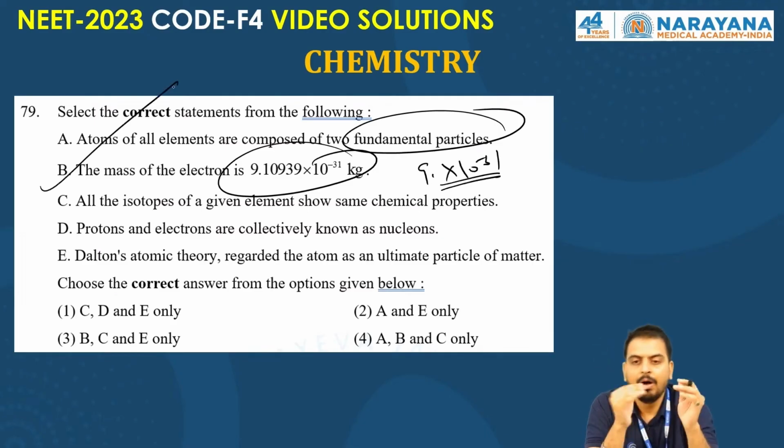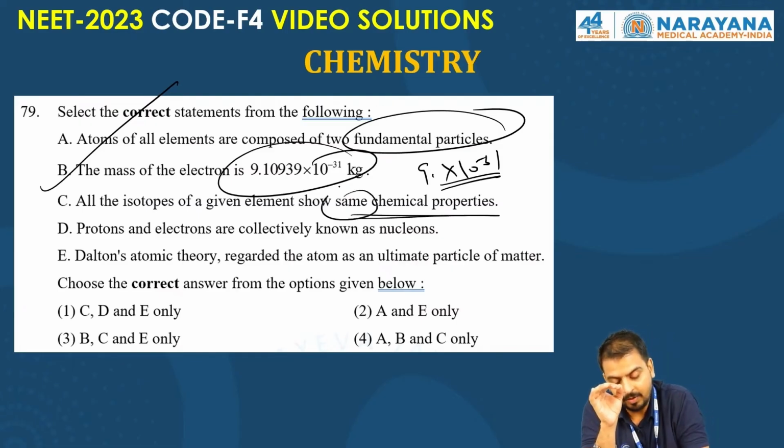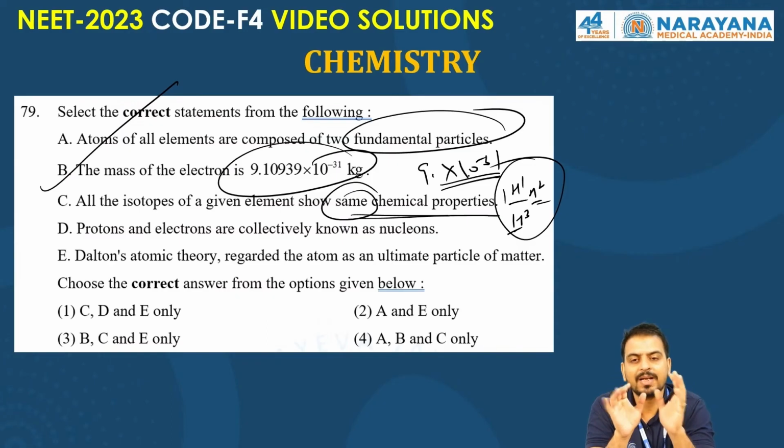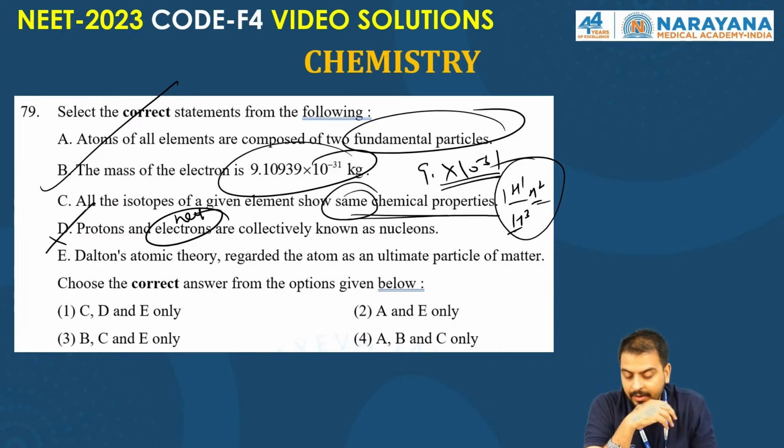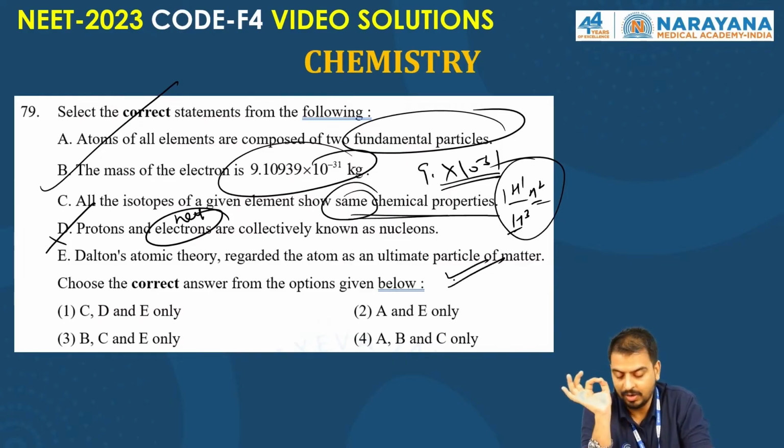Absolutely right. All the isotopes of a given element show the same chemical properties. Yes, same chemical properties. 1H1, 1H2, 1H3 chemical properties are the same. Physical properties are different. Protons and electrons are collectively known as nucleons. Galat. Proton and neutron. So this is wrong. What are they saying? Select the correct statement. So D is wrong. Dalton's atomic theory regarded the atom as an ultimate particle of matter. This is also right. So what is the right answer?